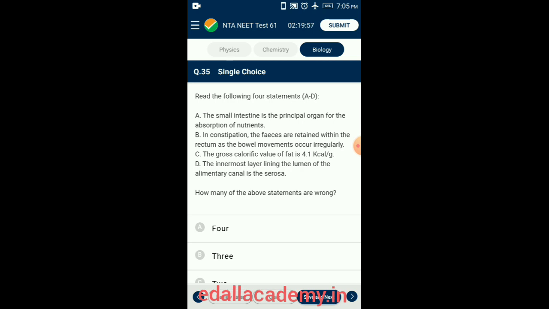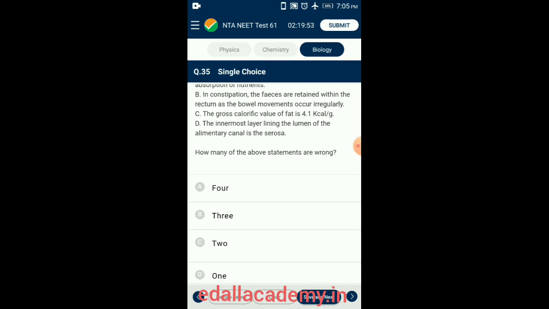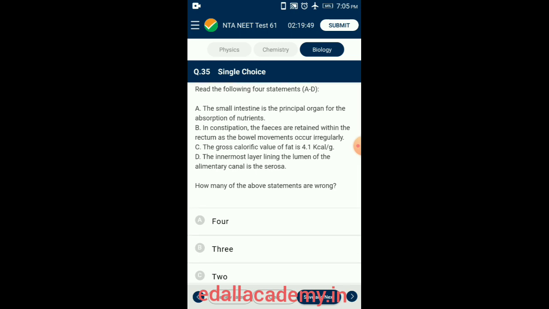Statements 1 and 2 are correct, whereas statements 3 and 4 are incorrectly given. The small intestine is the most important absorbing organ in the gastrointestinal tract. About 90% of nutrient absorption takes place in the small intestine.